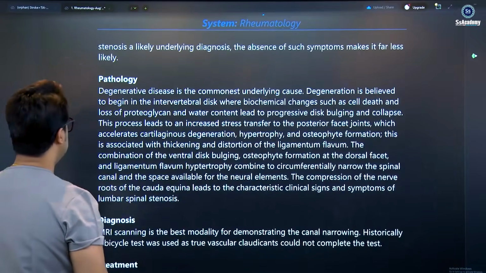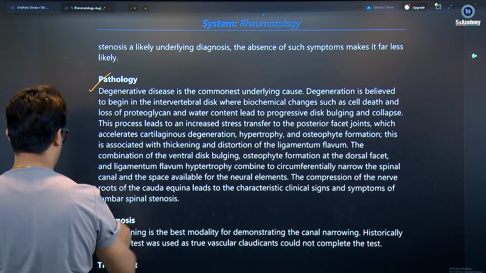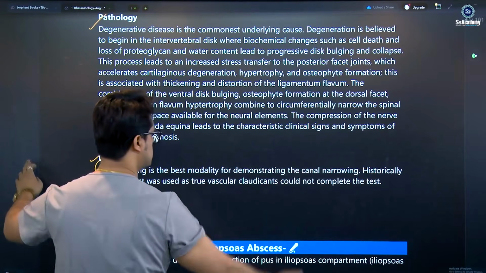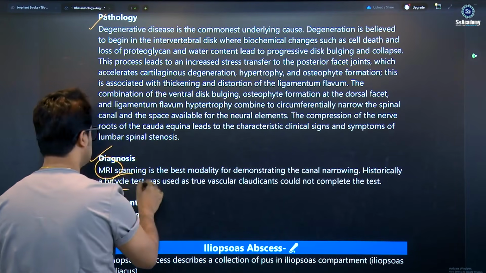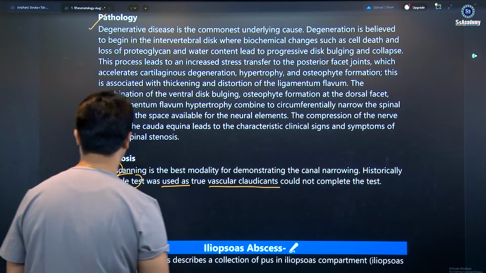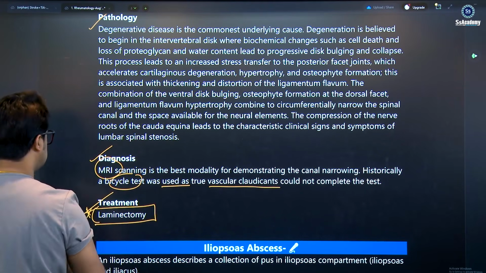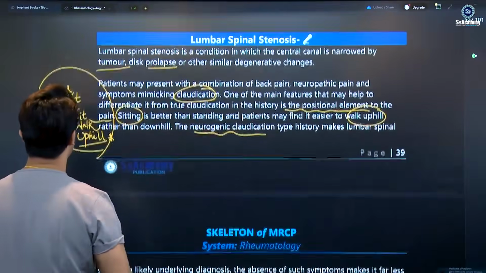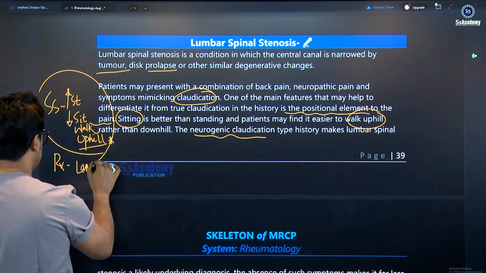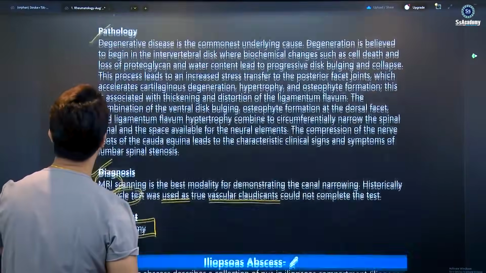There are different pathologies, so you get through them, not very important. Diagnostic MRI scanning is important. It is the best modality for demonstrating canal stenosis. Historically, the bicycle test was used to separate it from true vascular claudication, where the patient couldn't complete the test. And the treatment is surgery, laminectomy. For spinal canal stenosis, the treatment is laminectomy.